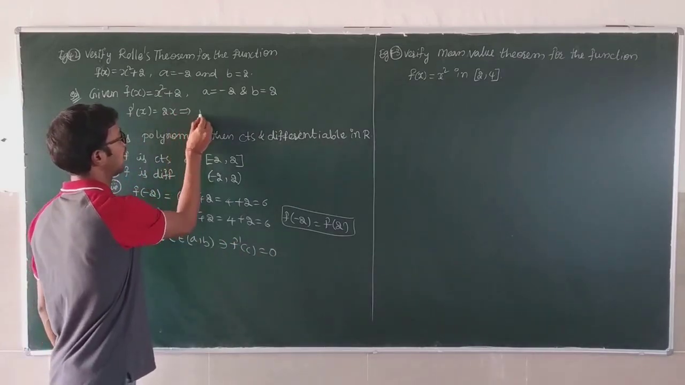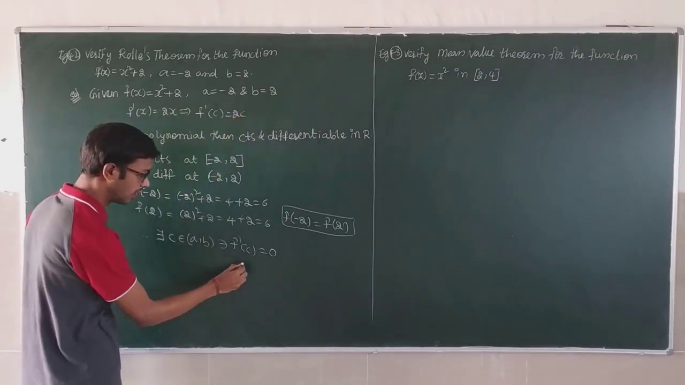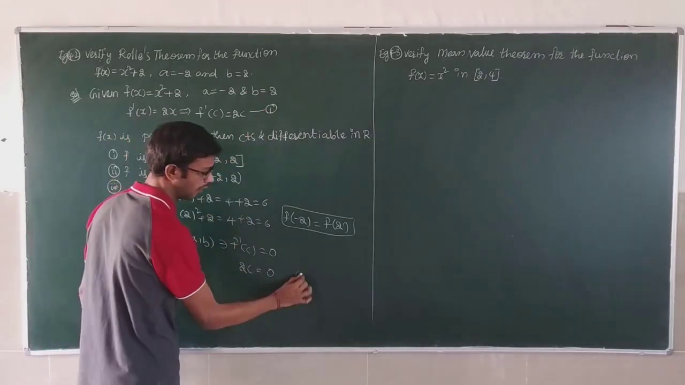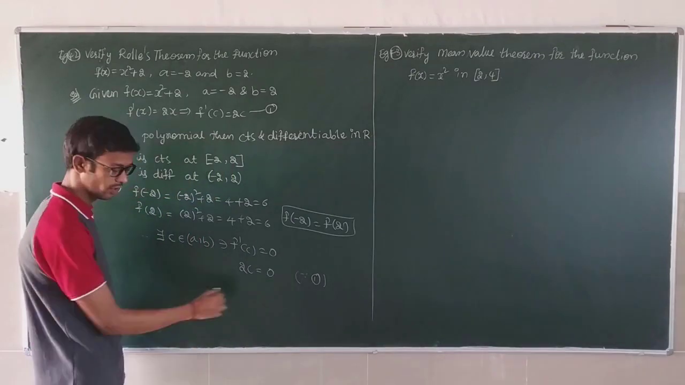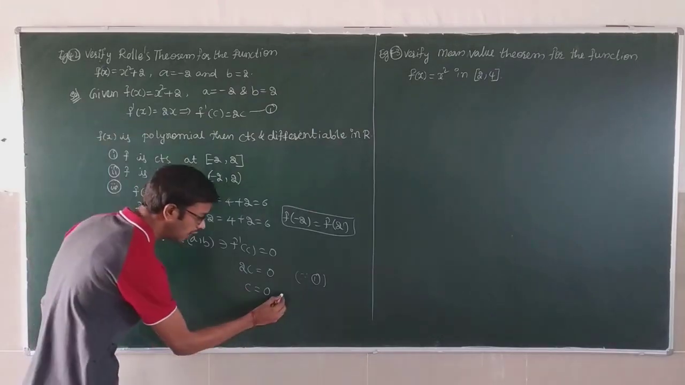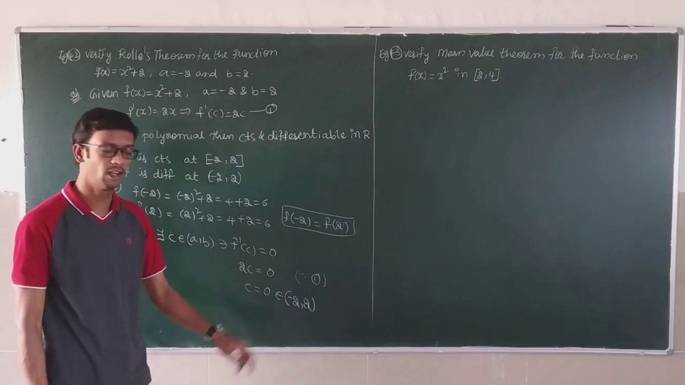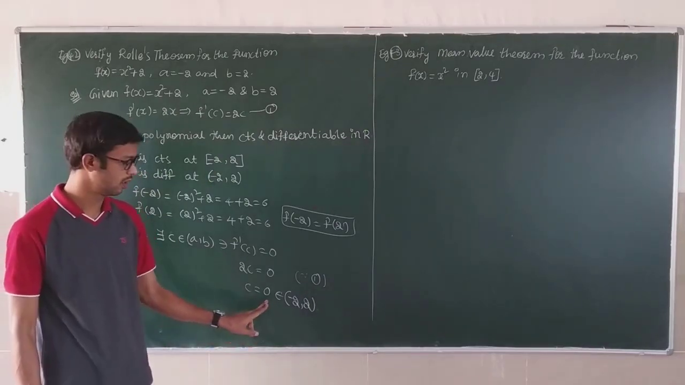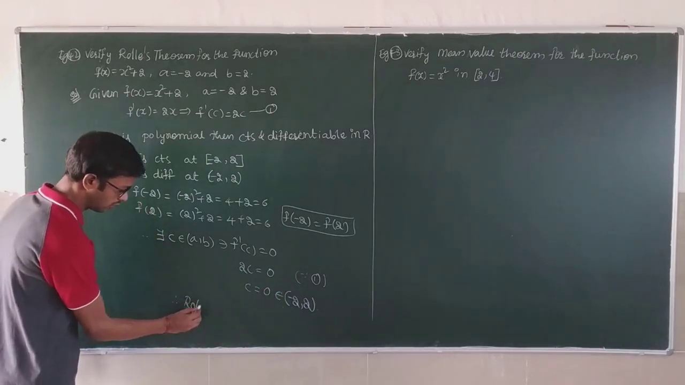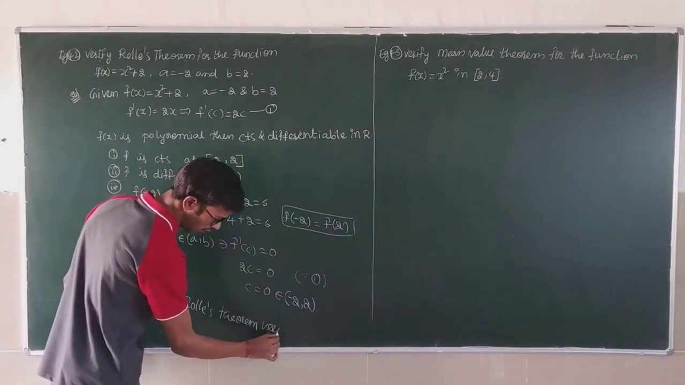Here I'll write f dash of C: substituting C in 2x, 2C is equal to 0, from 1. 2C is equal to 0, so C is equal to 0. 0 belongs to the open interval minus 2 comma 2. C is equal to 0, and 0 belongs to minus 2 comma 2. Therefore, Rolle's theorem is verified.